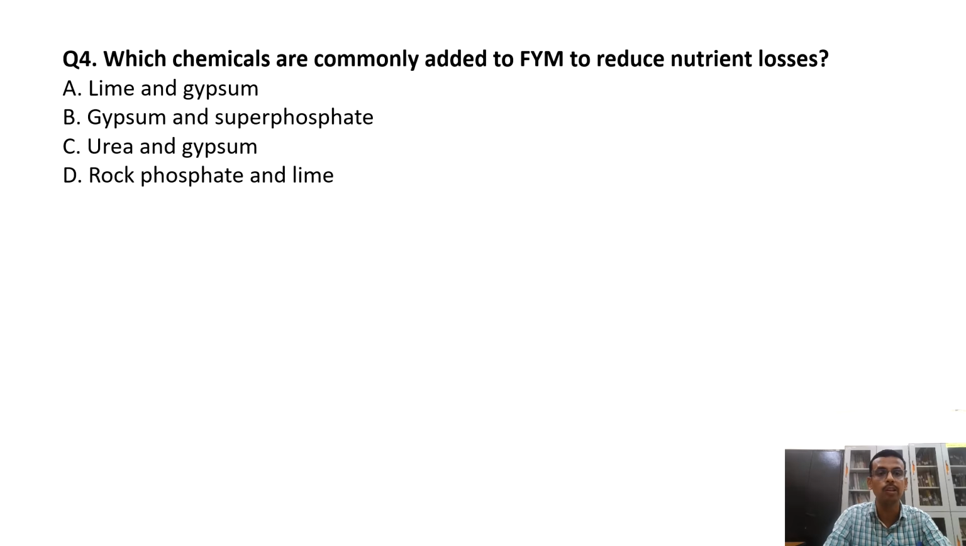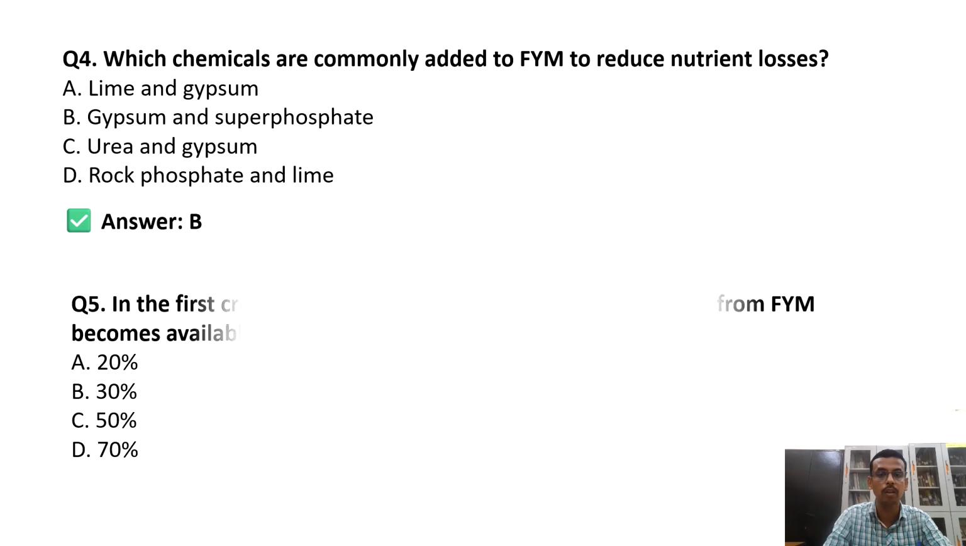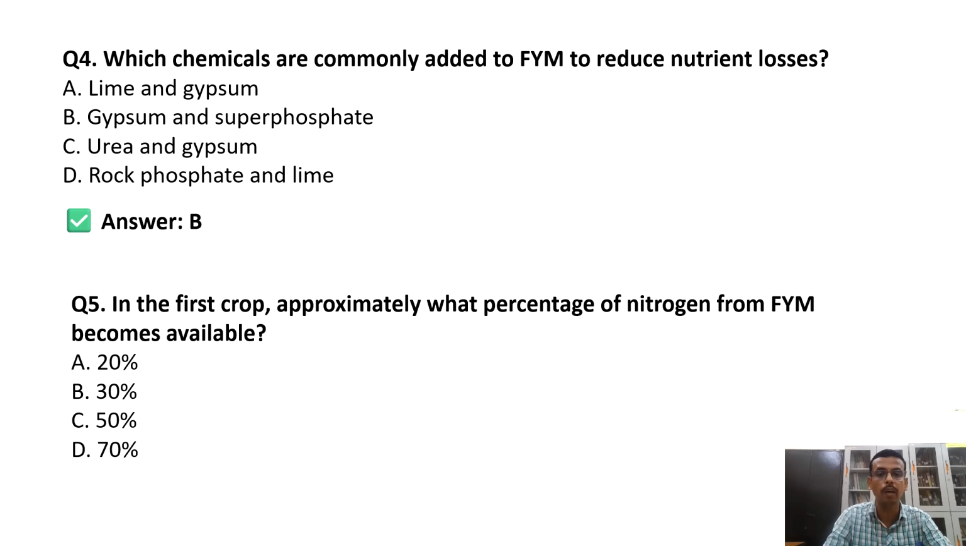Then, which chemicals are commonly added to the FYM to reduce nutrient losses? You see, gypsum and superphosphate are used to reduce the losses. In the first crop, approximately what percentage of nitrogen from FYM becomes available? That is 30%. Most important question for SRF.